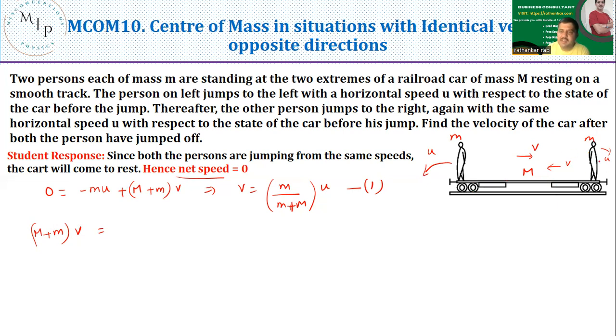It means the net velocity of the particle to an external observer is nothing but m into u plus v. Do you agree with this statement? See, it's very simple. You are jumping from a stationary bus. You're standing on the footboard of a bus. The bus is not moving. Now you jump in the forward direction with a speed equal to, let us say, 1 meter per second. Now what is your velocity to an external observer?